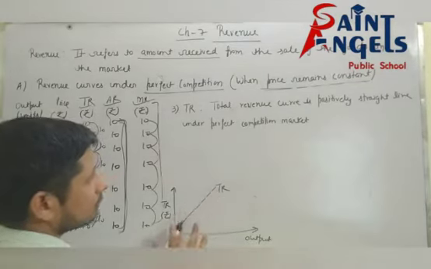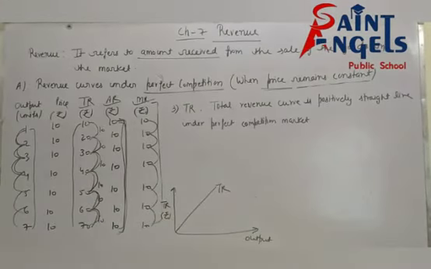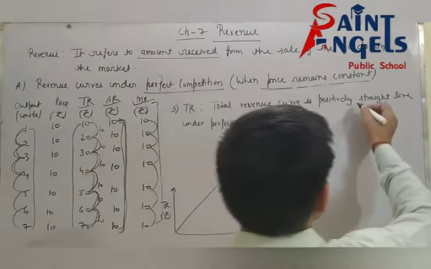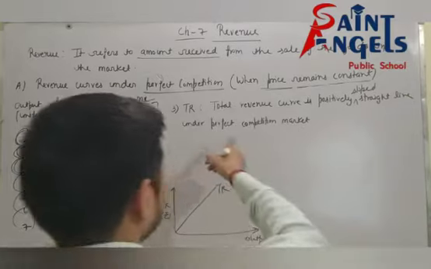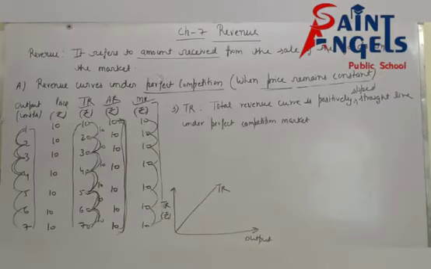This is positively sloped straight line, means curve is positively sloped. You can write here positively sloped straight line under perfect competition market.